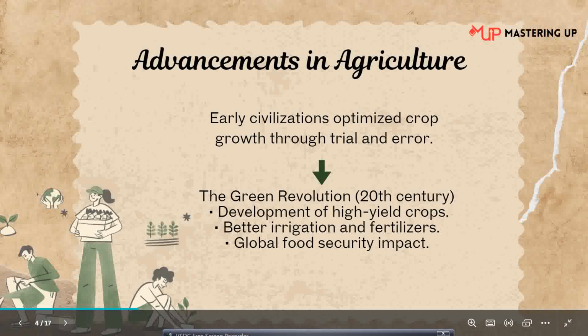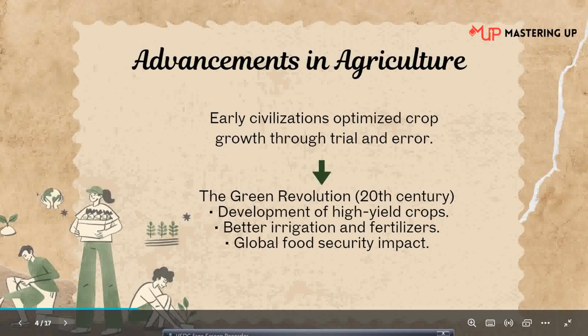So this trial and error method was a very long process, but there was no other option for them, because in earlier civilizations they had very little knowledge about things like physiological functions and the anatomy of the plant. They could only do what they had seen with their eyes. You just look at the plant around you, are you able to tell what is happening inside those green leaves? No. Just by looking at them, we cannot tell what is happening. We have to know its internal structure and what processes are happening, and only then will we be able to know what is happening inside those green leaves.